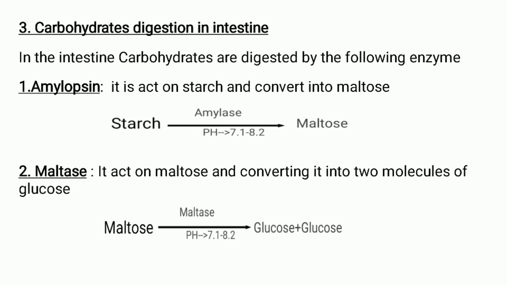The second one is maltase. The maltase acts on maltose and converts it into two molecules of glucose. In the picture, the maltase at a pH of 7.1 to 8.2 acts on maltose and converts it into two molecules of glucose.